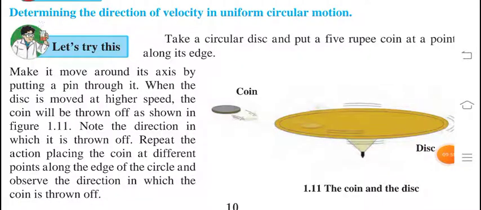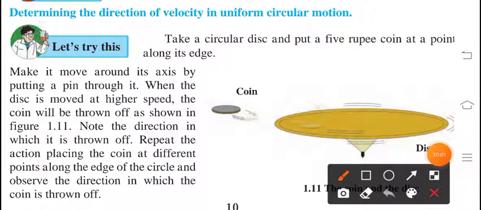Now, here is another activity. In this activity, we have to take a disc and a 5 rupee coin. This 5 rupee coin we have to keep along its edge. Make the disc move around its axis by putting a pin through it.